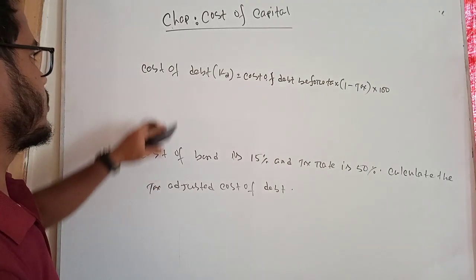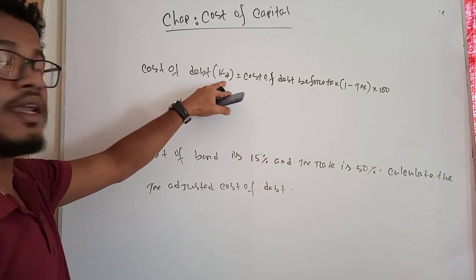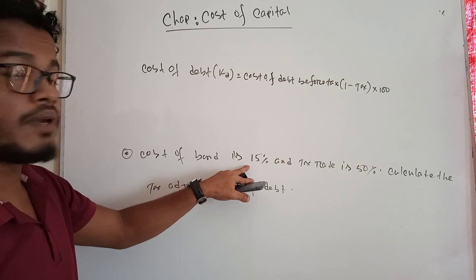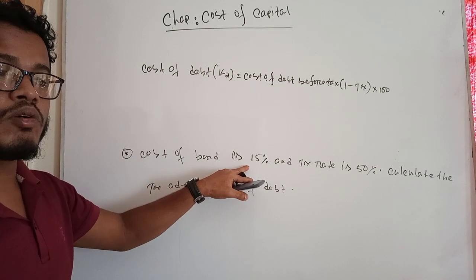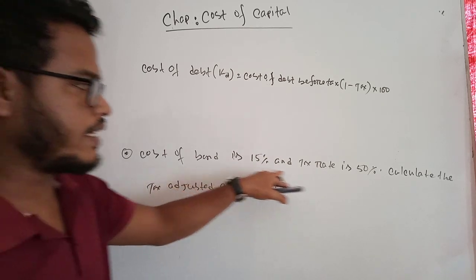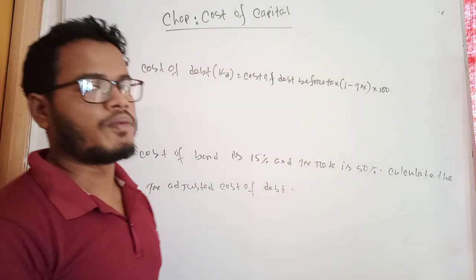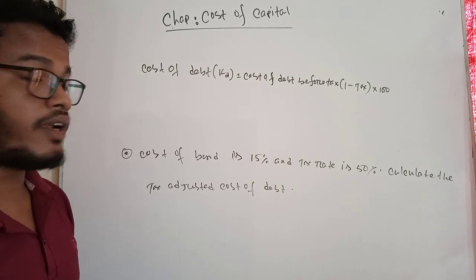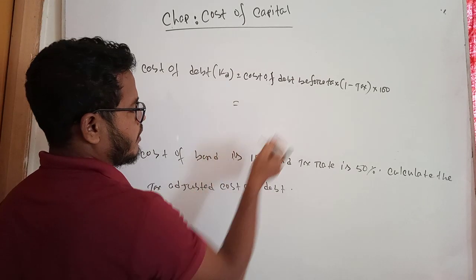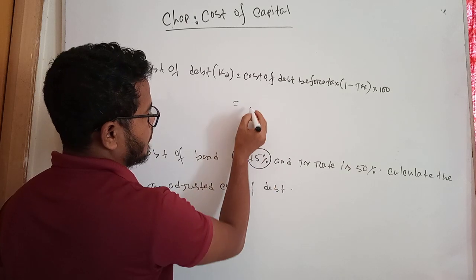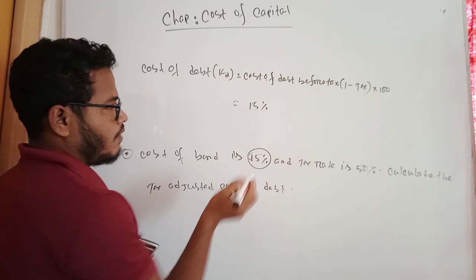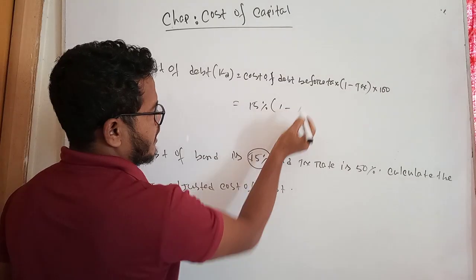So here the cost of debt is 15%. Its other name is cost of debt before tax, which is 15%, because tax is also mentioned here. So 15% into 1 minus tax.